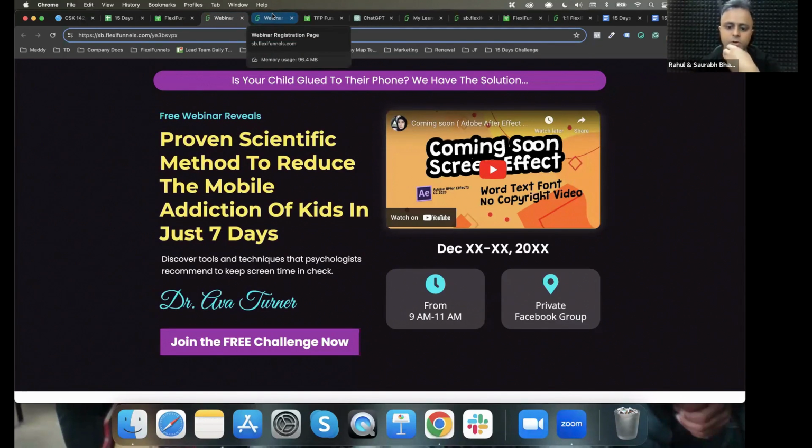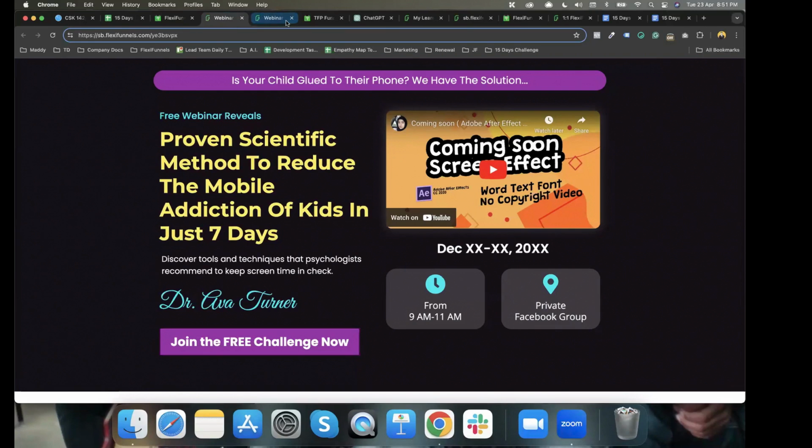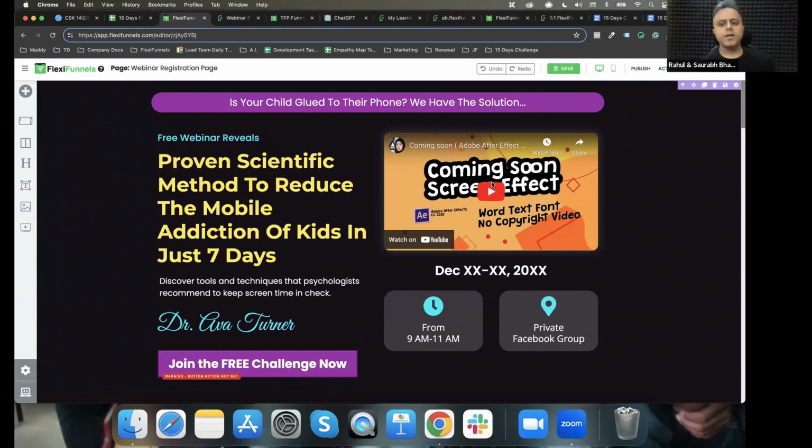Which one would you vote for? Yellow or white? Yellow looks good, sir. Yeah, to me also it looks better. Okay, great. So think about it. These mini things, they matter. All these mini things, they matter, right?